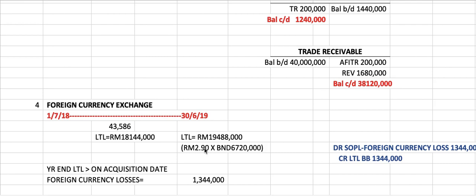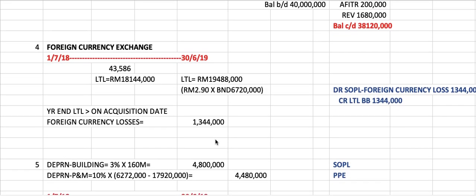So on 30th June, the closing rate is given as RM 2.90 for every one BND. So you need to convert that into RM. You just multiply RM 2.90 with 6.72 million, you get RM 19,488,000.